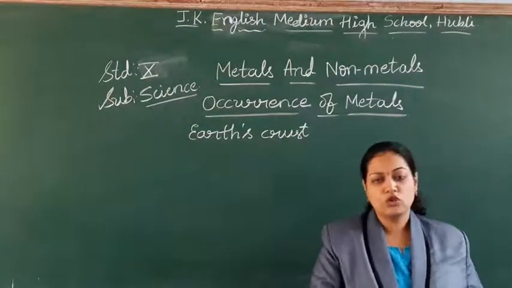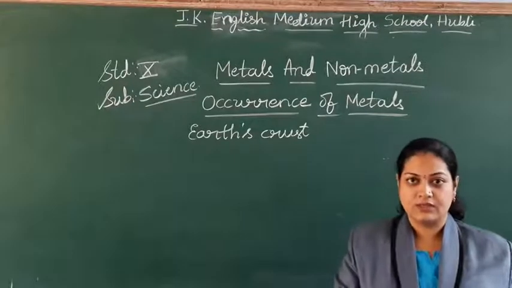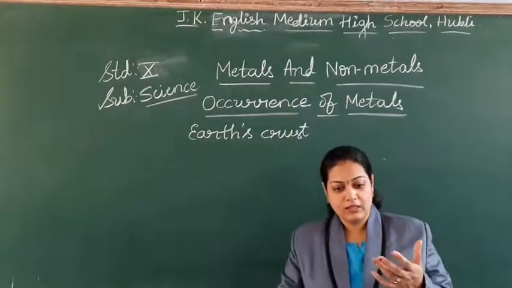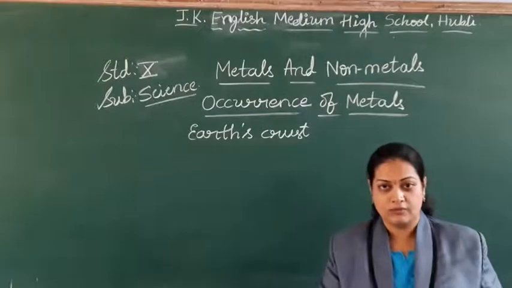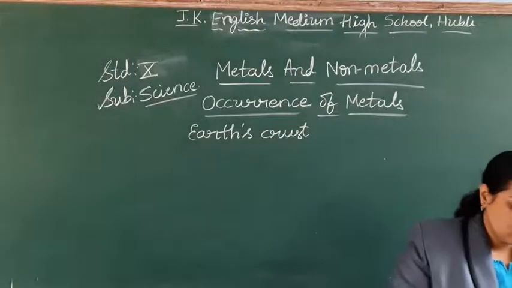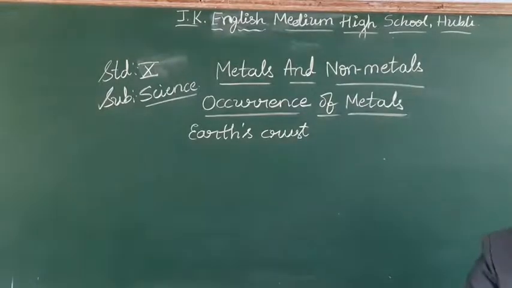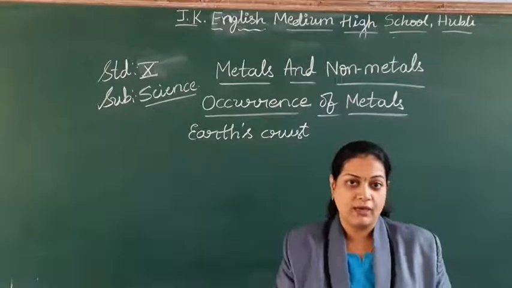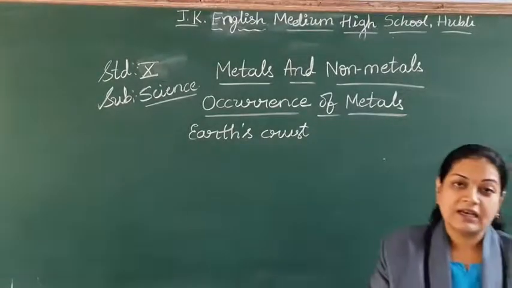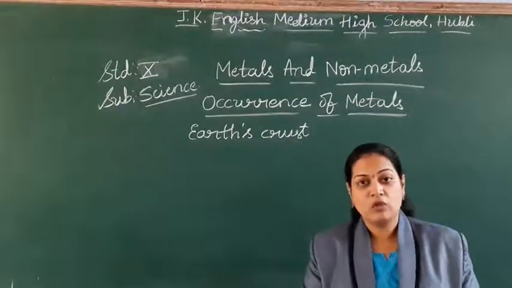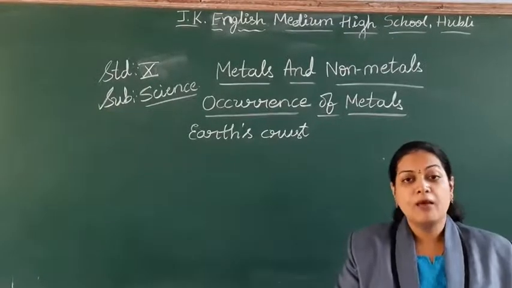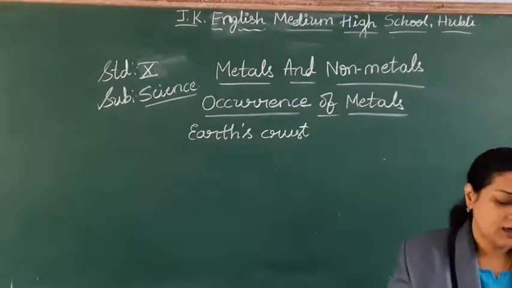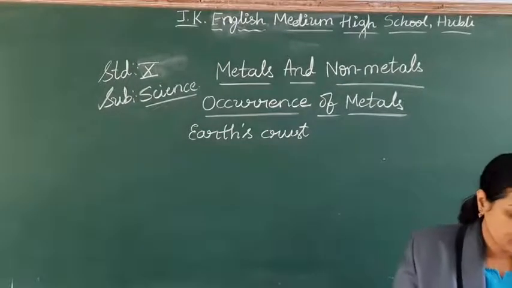Almost all the metals we find in the Earth's crust, but there are some metals which we find in the sea water also, below the water. There also we can get some of the metals. These are in the soluble salts form, like sodium, potassium, calcium, magnesium. But we can say maximum of our metals we can get in the Earth's crust, right?